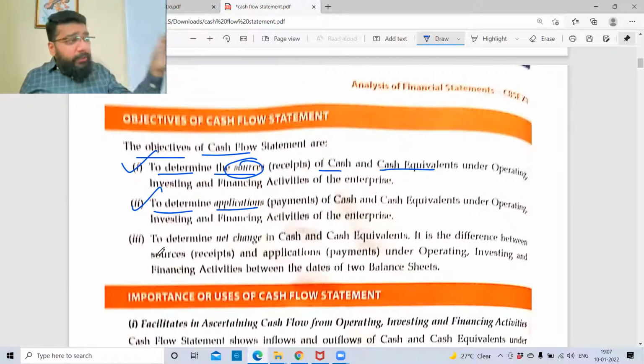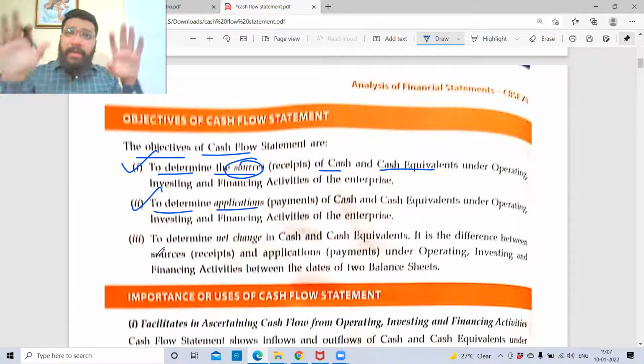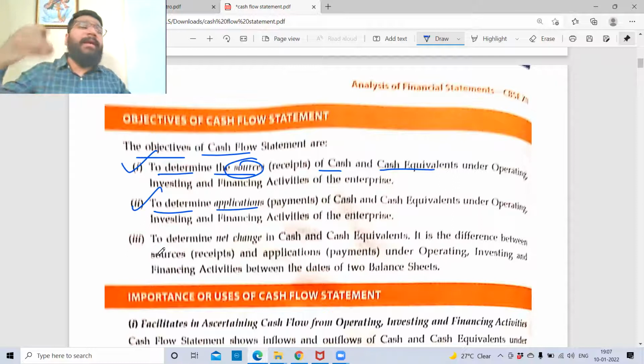Application means whatever money is coming inside, where are you applying it? Whether the money is going for the operational activity, for investment activity, or for finance activity. So what is operating activity, finance activity, and investment activity? We'll understand, because the total agenda of today is to understand these three activities. Once you understand these three activities, things will start getting simpler.